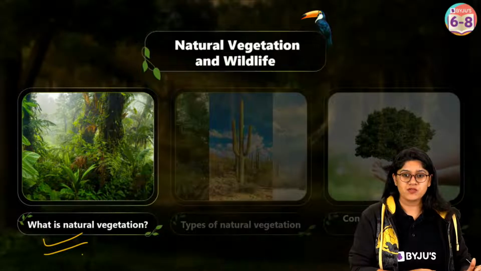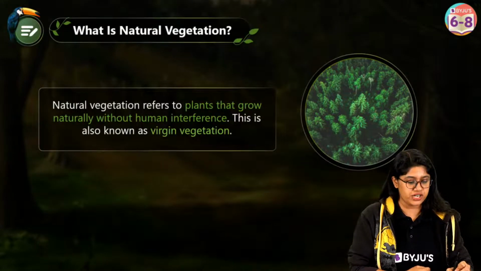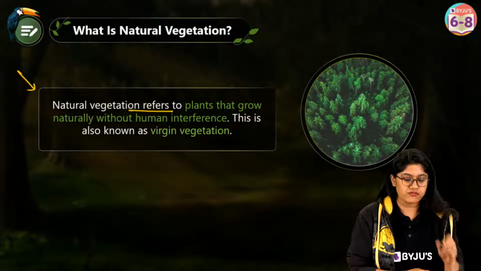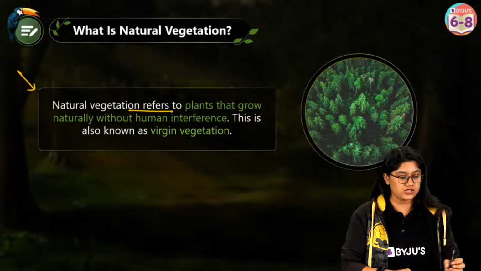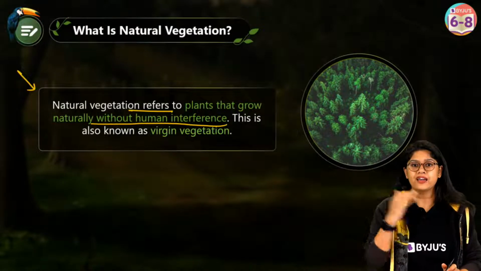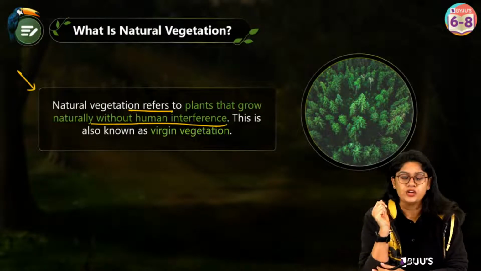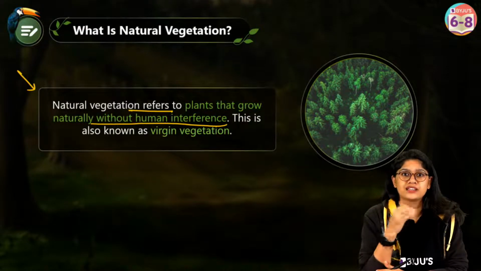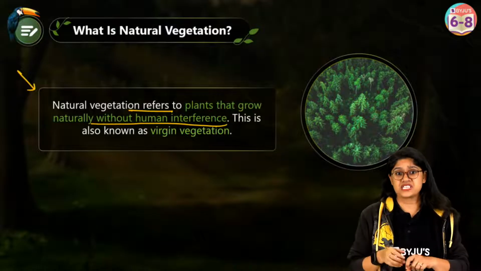Absolutely. So when we talk about natural vegetation, the definition goes in this particular way. Natural vegetation refers to a plant that grows naturally without any human interference. You and I are not interfering. We're not going into nature and putting the plant there and then it's growing. No, we are not doing it. They're growing naturally by themselves.